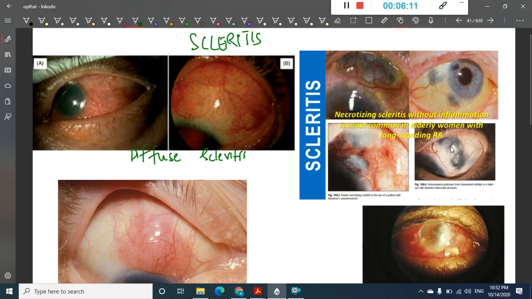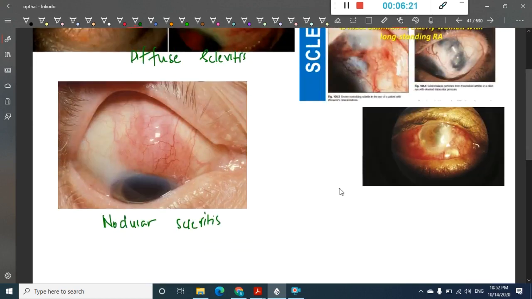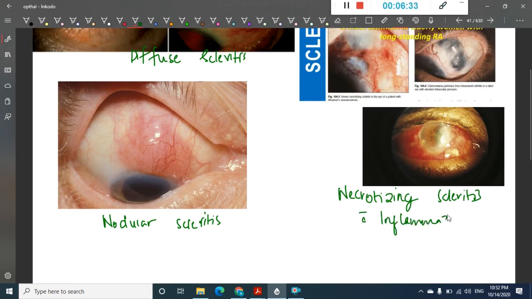All these black colored areas are due to necrosis, and this occurs without inflammation. See, the eye has little inflammation, not much. Okay, this is the necrotizing scleritis with inflammation. See how red the eyes are. So this is necrotizing scleritis with inflammation. Okay, so these are the different pictures of scleritis.